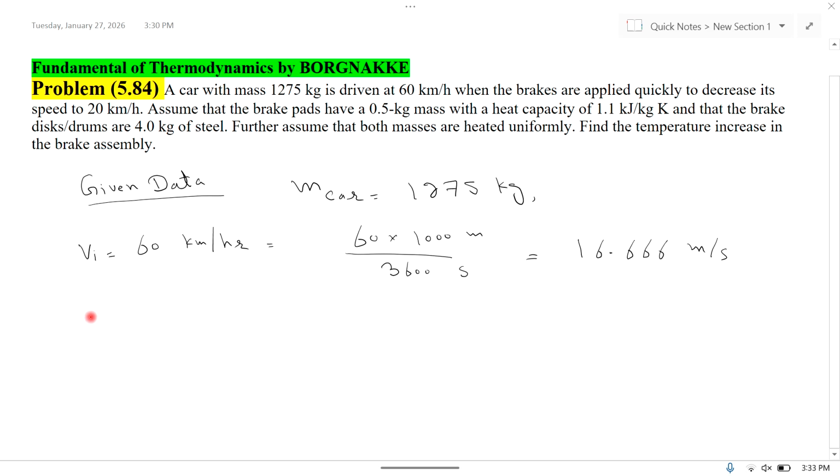And when the brakes are applied quickly to decrease its speed to 20, it means that this is the final velocity, 20 km per hour. So convert this into meter per second. So 1 kilometer is equal to 1000 meter and 1 hour is equal to 3600 second. So this is 20, this is not 60 but this is 20. So 20 multiplied by 1000 divided by 3600 is equal to 5.555 meter per second.